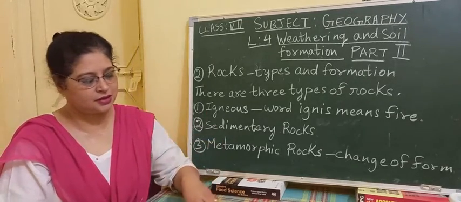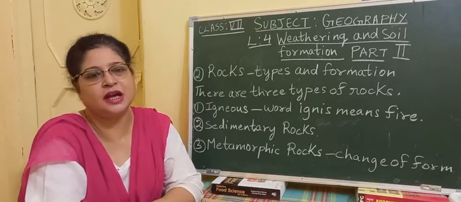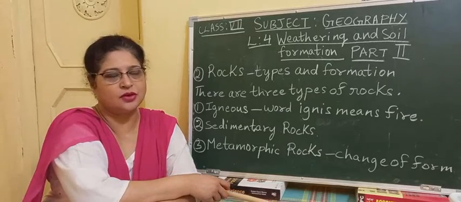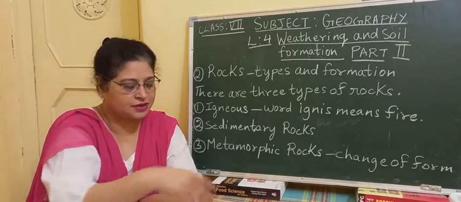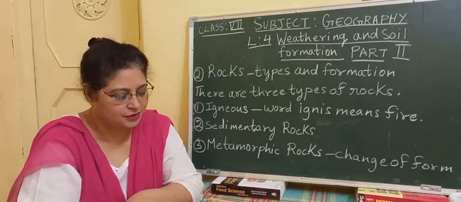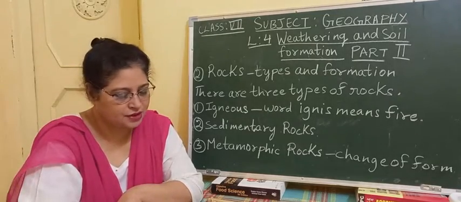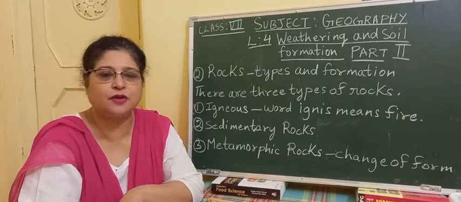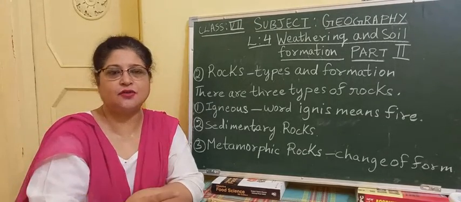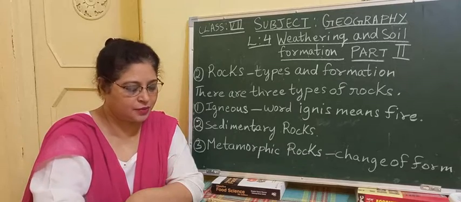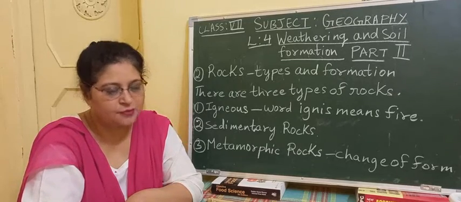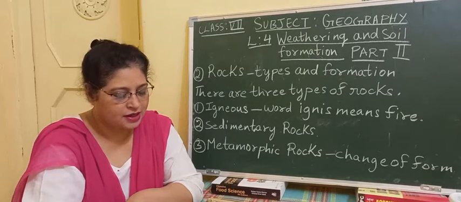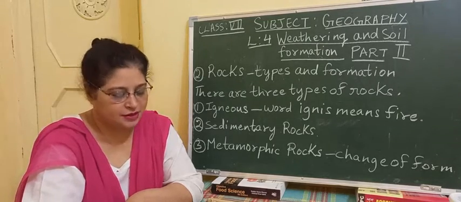Now over here also we have types of sedimentary rocks. As we had types of igneous rocks, intrusive and extrusive, in the same way we have types of sedimentary rocks. Pay attention to page 50. Sedimentary rocks are divided into three classes according to their formation. The first one, A, is mechanically formed sedimentary rocks, B, organically formed sedimentary rocks, and C is chemically formed sedimentary rocks.